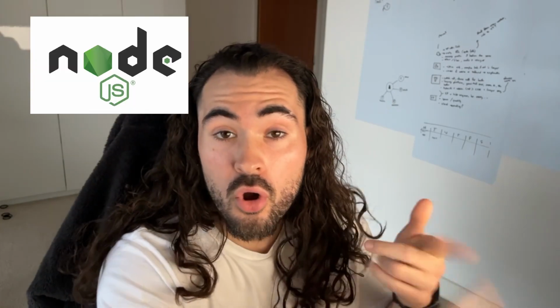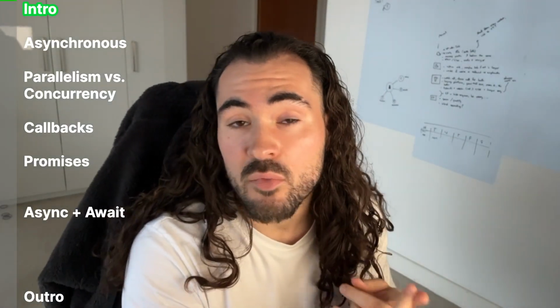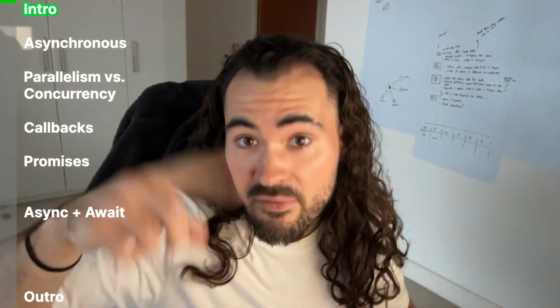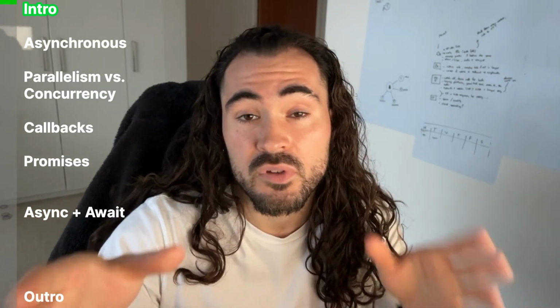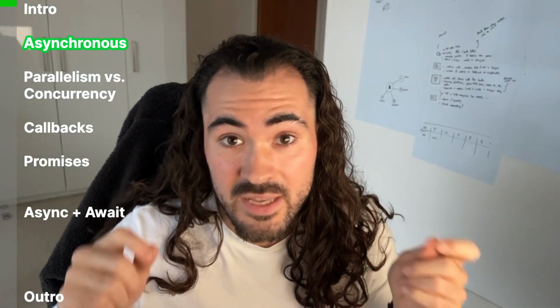What are node callbacks, promises, async, and await? Today I am discussing parallelism versus concurrency, synchronous versus asynchronous, and how the JavaScript Node event loop actually works. Might sound confusing, but it won't by the time I'm done. So for all of these things, the core concept that we're going to be going over is asynchronous.